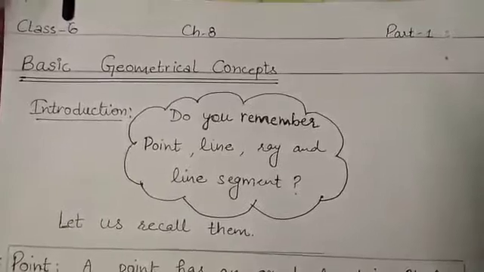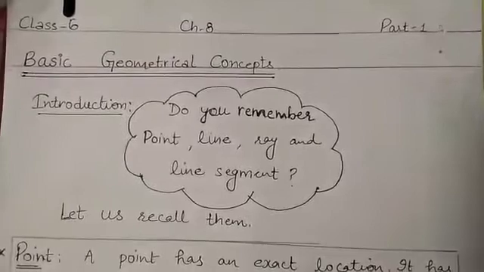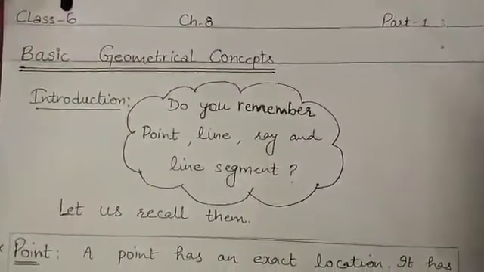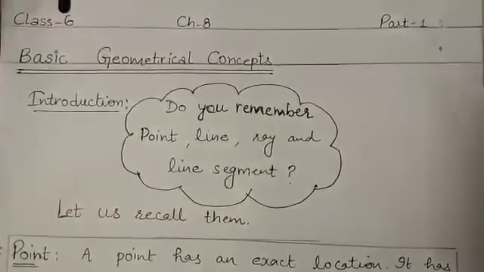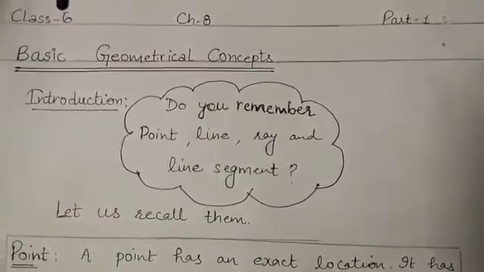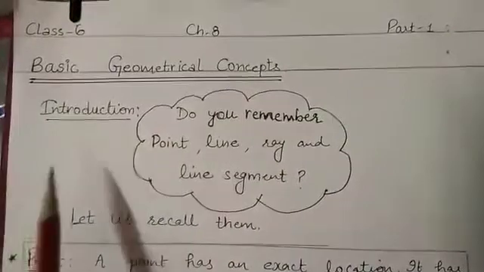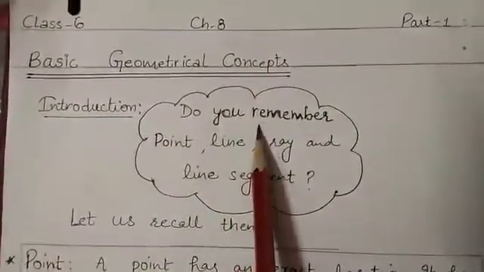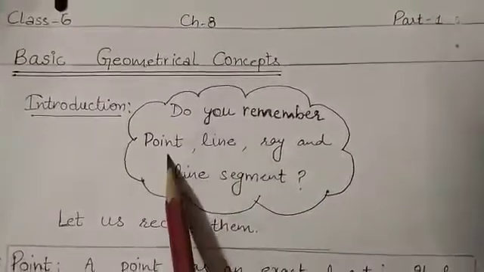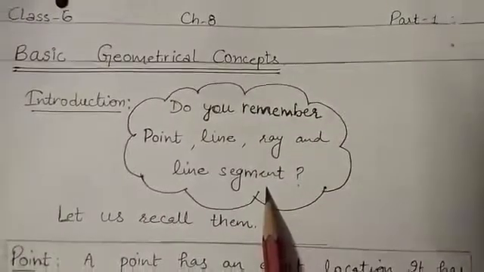You must have revised your unit 1, 2 and 3 that we have done before our summer break. Now we will start with our chapter 8, Basic Geometrical Concepts, that is on page number 135. Before starting my chapter, let us recall our previous knowledge. Do you remember point, line, ray and line segment?